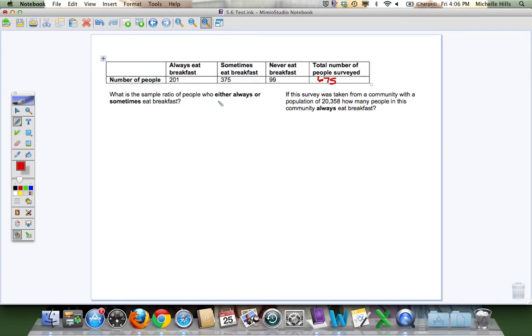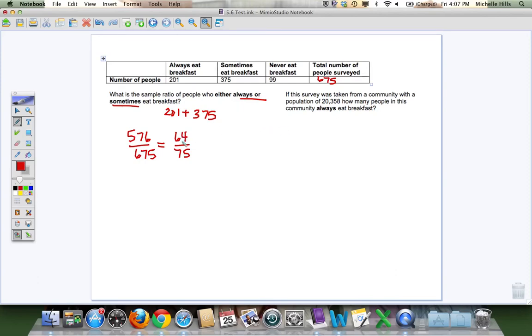The sample ratio of people who either always or sometimes eat breakfast. Well, the always eat breakfast is 201 people. The sometimes eat breakfast is 375 people. So basically I want to count everybody who just isn't in the never eats breakfast category. So I end up with 576 over 675. This one you could reduce with your calculator, and standing directions in this unit were to reduce them. So yes, you did have to show me the initial work and then reduce it after that.